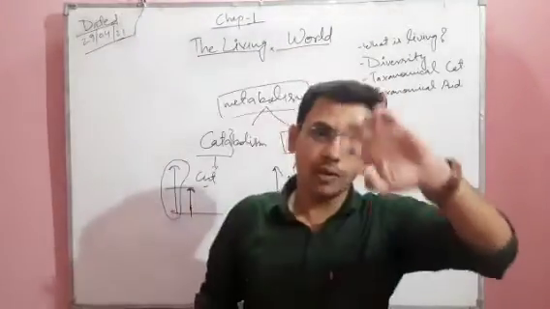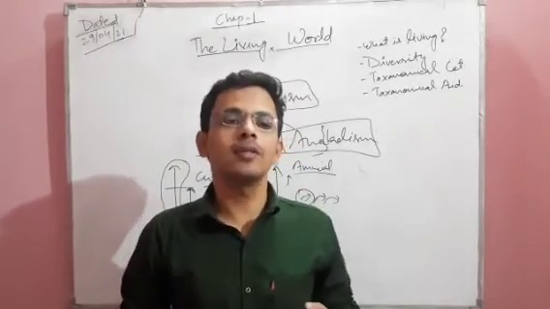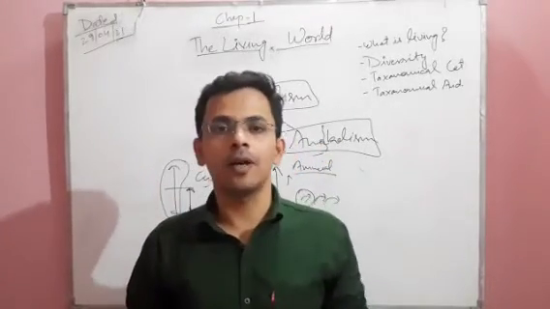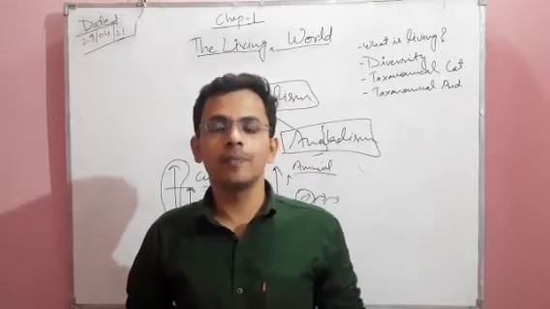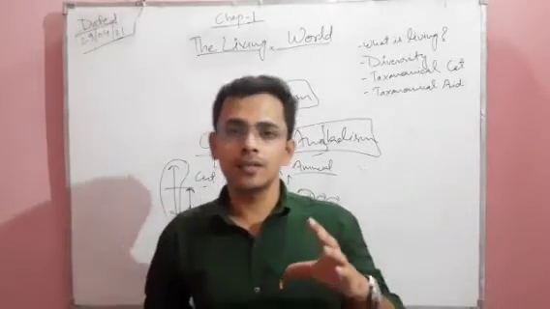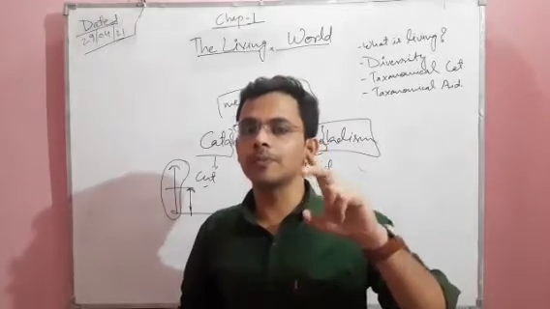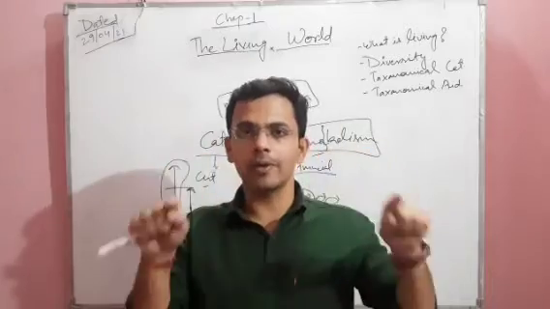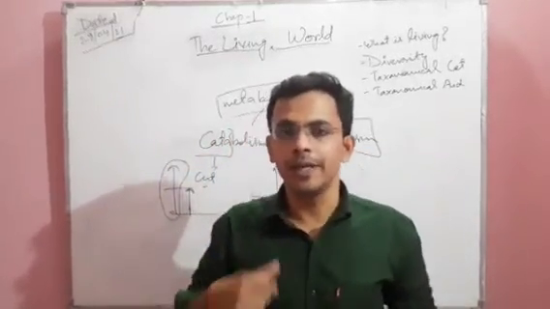So the second measure was metabolism. If some organisms do metabolic reactions, that means they are living organisms. What is the third measure? The third measure is respiration. Respiration means breathing in, breathing out, taking oxygen. Respiration is of two types, external respiration and internal respiration. When we talk about respiration, it includes both external and internal.